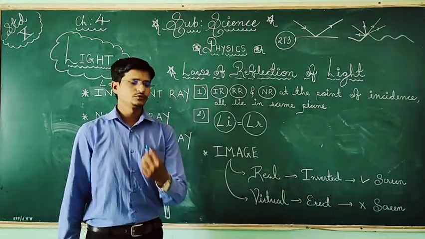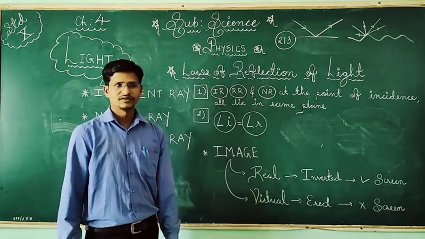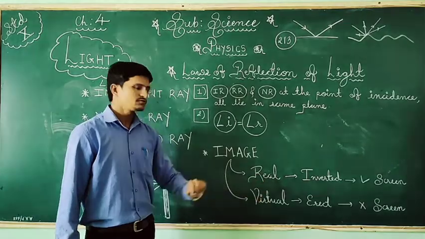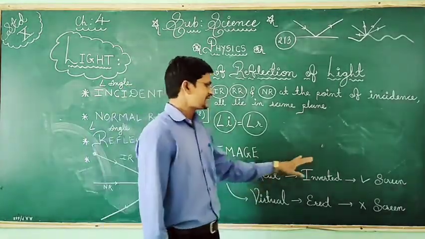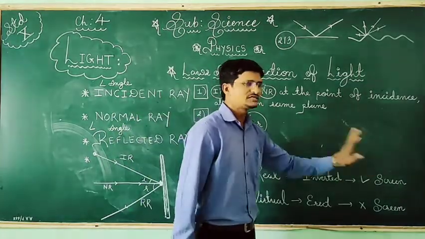Now images are of two types: one is a real image, and the second is a virtual image. Real means what? When we take a photo, it is inverted, and it is formed on the screen.